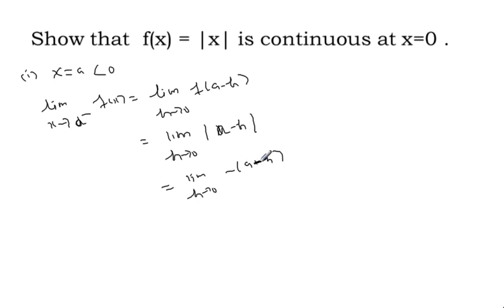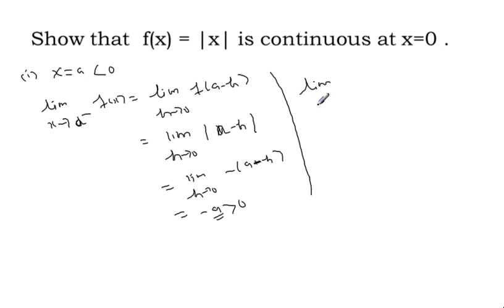What is the limit as h approaches 0? Minus a. Why? a is negative, but the mod of x value should be positive, so this is greater than 0. This is the left limit.